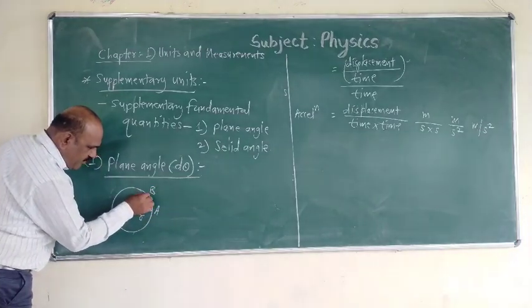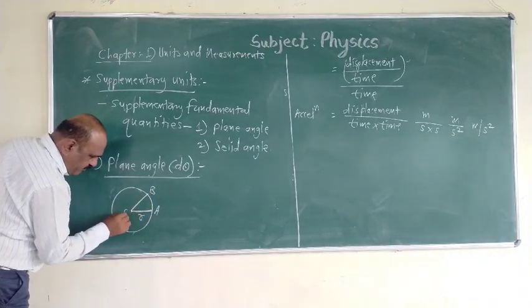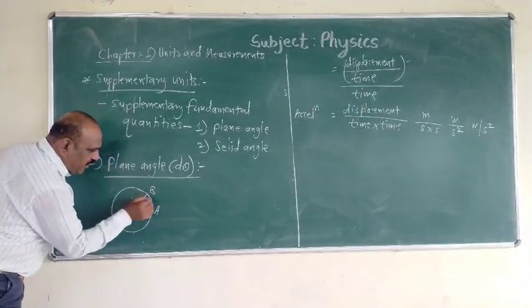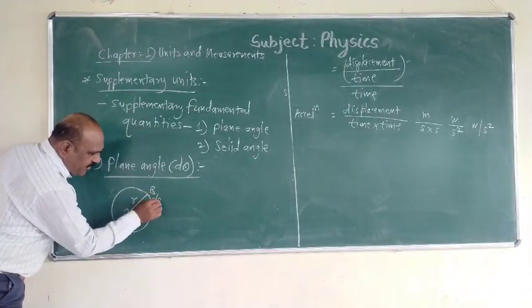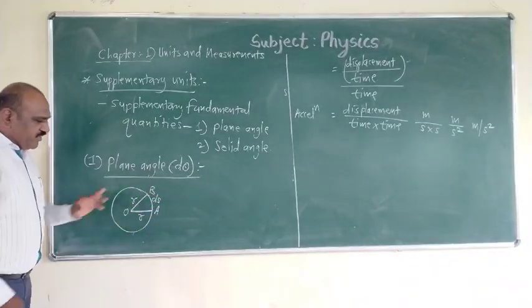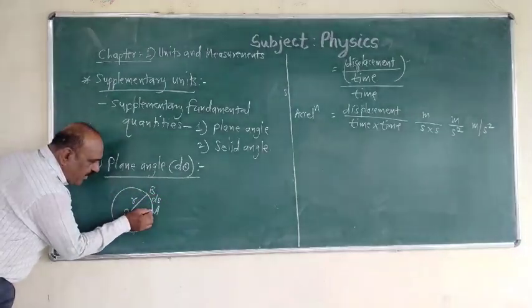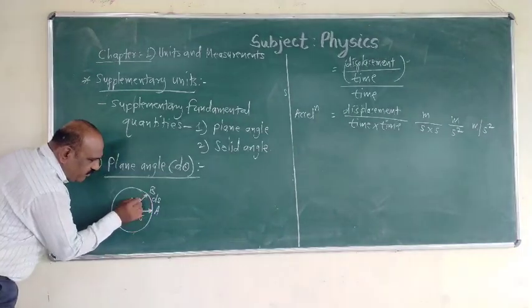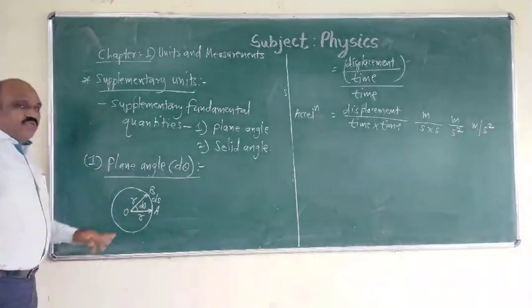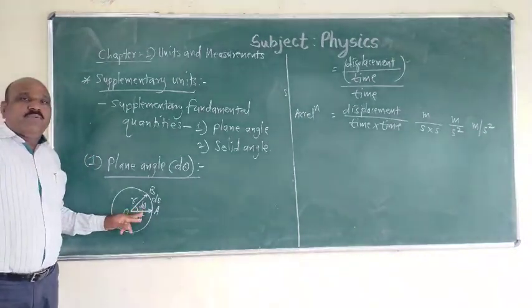This is the arc AB. Suppose the length of this arc AB is ds and the radius of this circle is r. Then the angle between these 2 radii is d theta. This angle is called the plane angle.